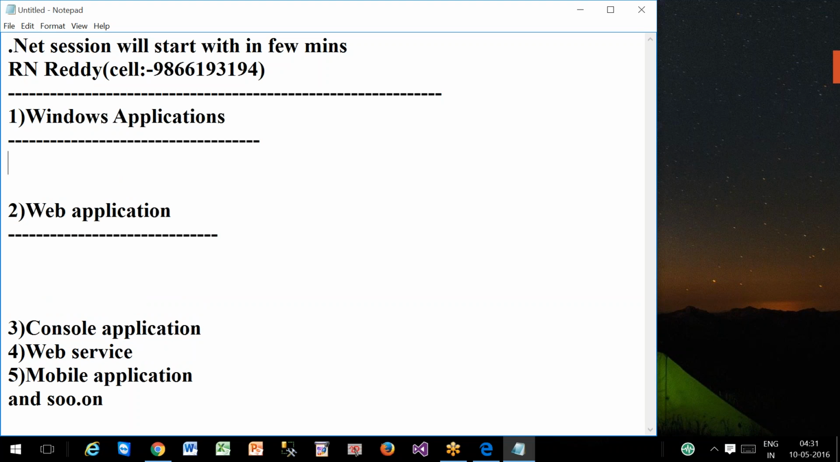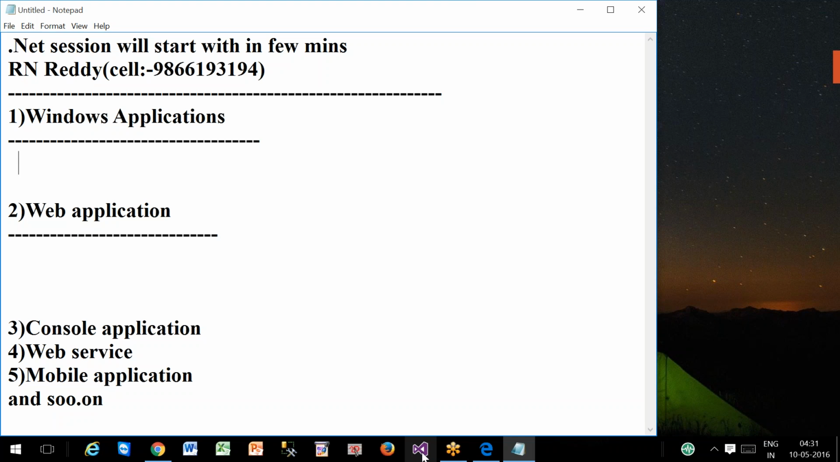Next, how to develop a Windows application by using the .NET platform? By selecting a specific technology and a language. What will be the technology? Windows technology, Windows Forms. And the language will be C Sharp language. C Sharp.